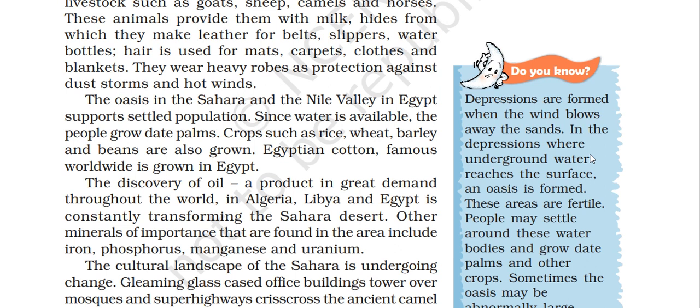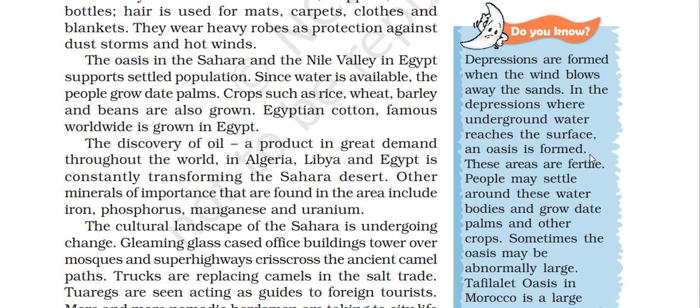Depressions are formed when the wind blows away the sand. In the depression where the underground water reaches the surface, oases form. And these areas are fertile. People may settle around these water bodies and grow date palm, and an oasis may be abnormally large.